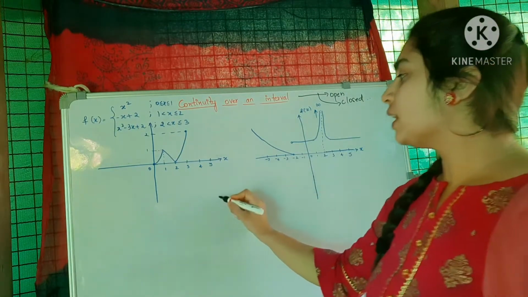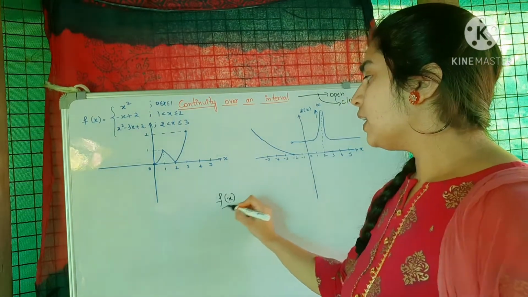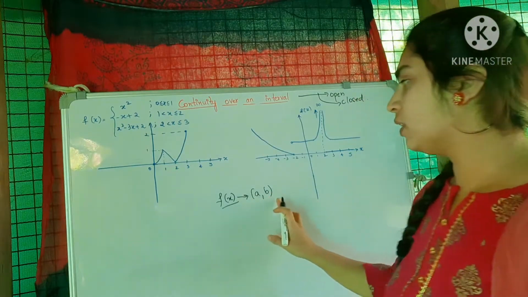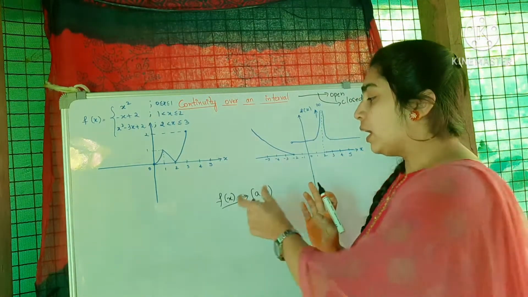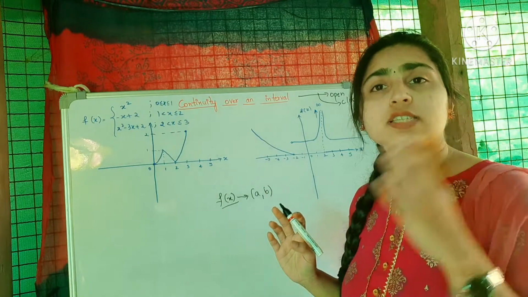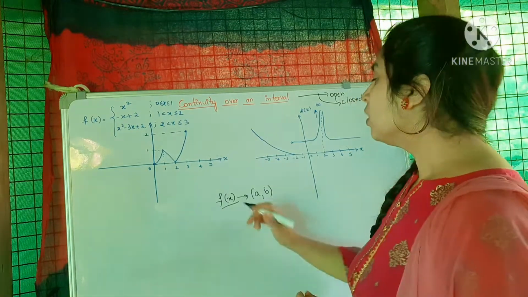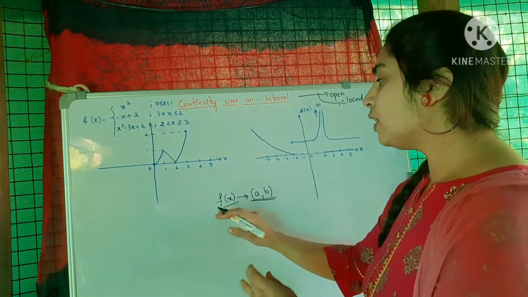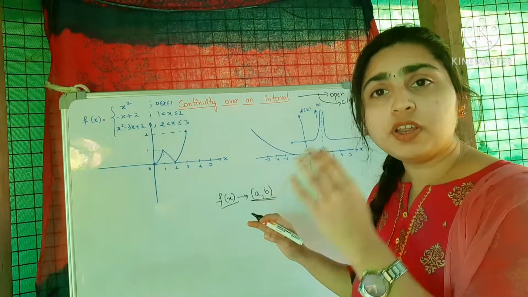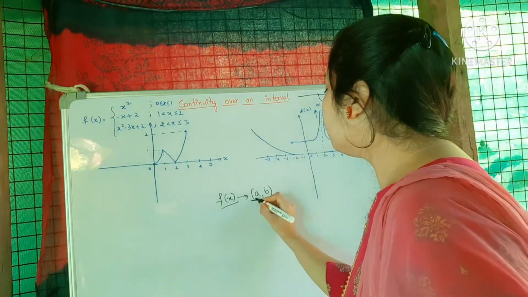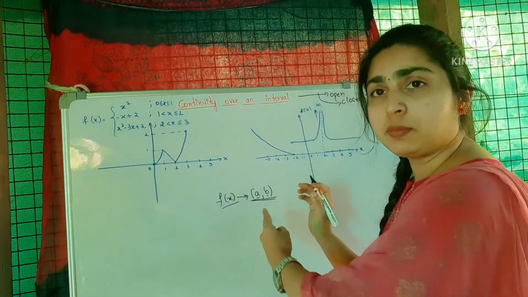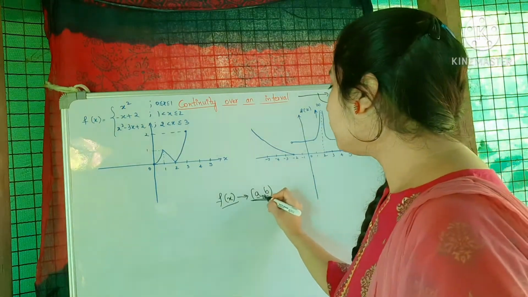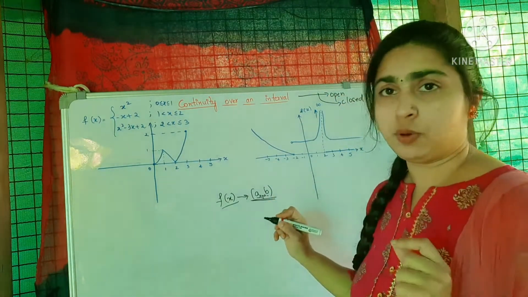For the function f of x, it is said to be continuous over an open interval a comma b. This is an open interval. I have explained the open interval, closed interval, and semi-open interval in my previous video. It is said to be continuous in this open interval if it is continuous at every point in this interval. In an open interval, the start and end points, a and b, are not considered. So between a and b, it should be continuous at every point.